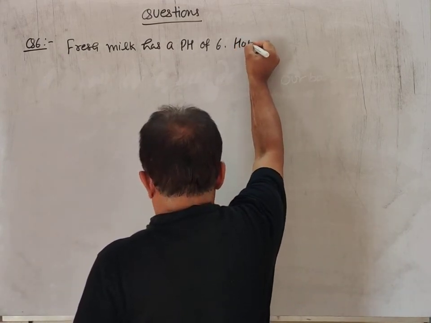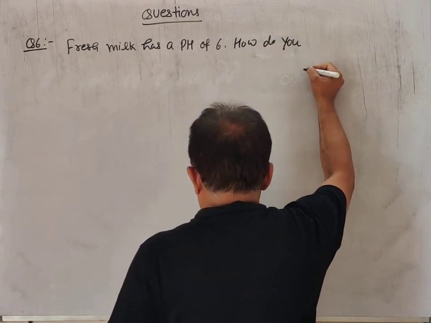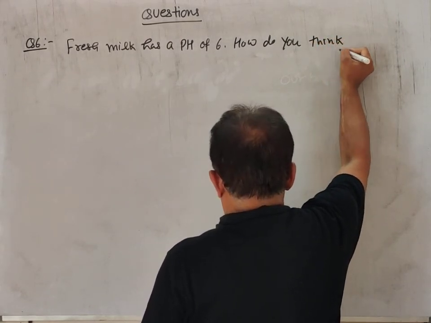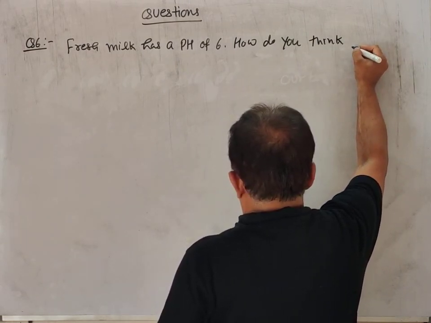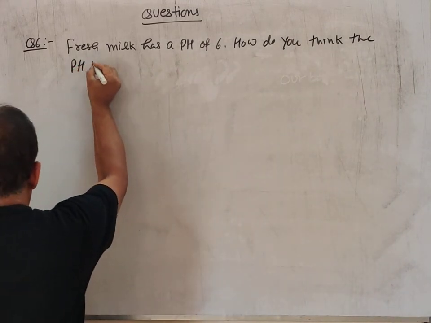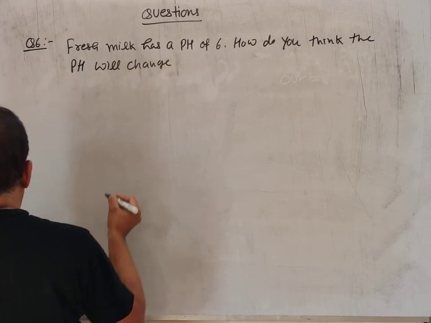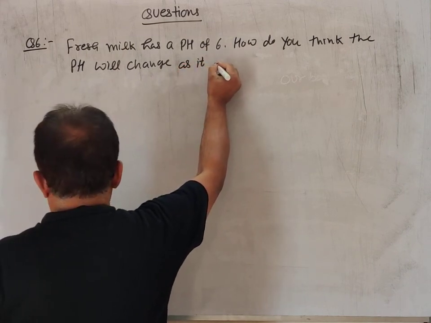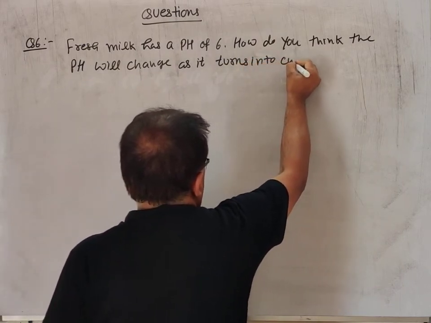How do you think the pH will change as it turns into curd?